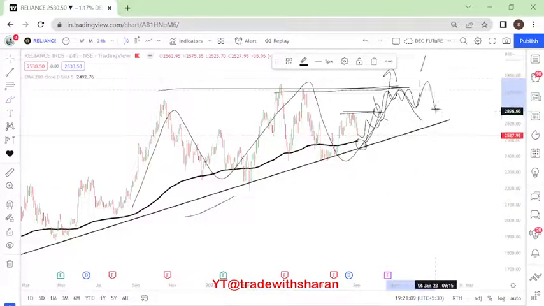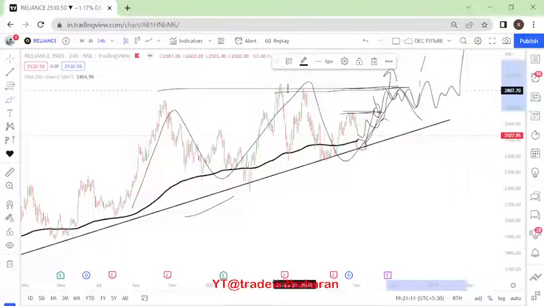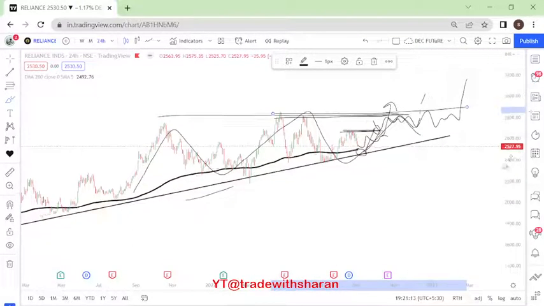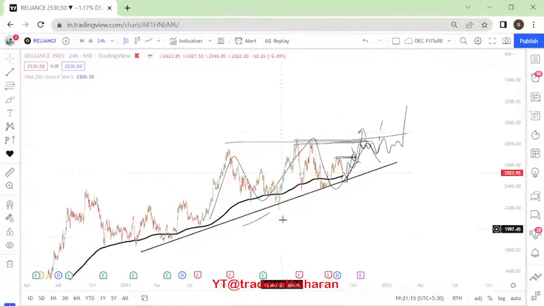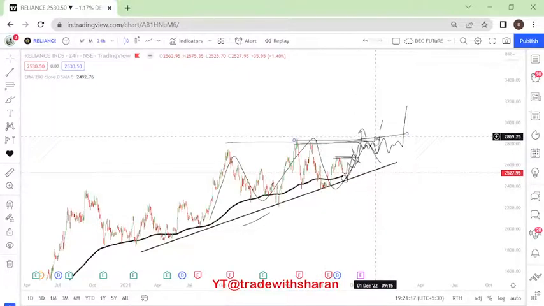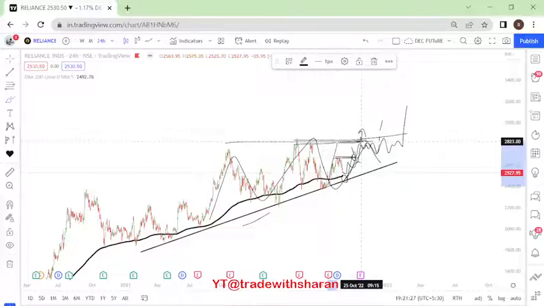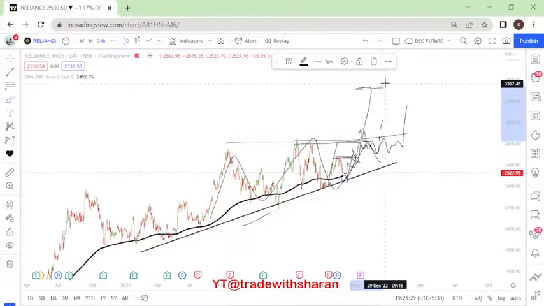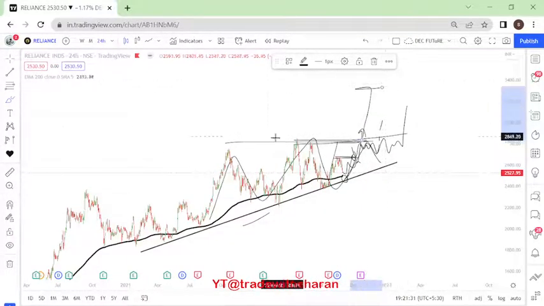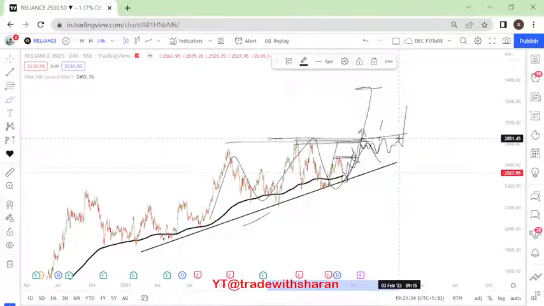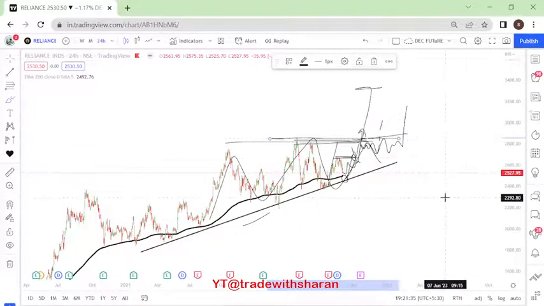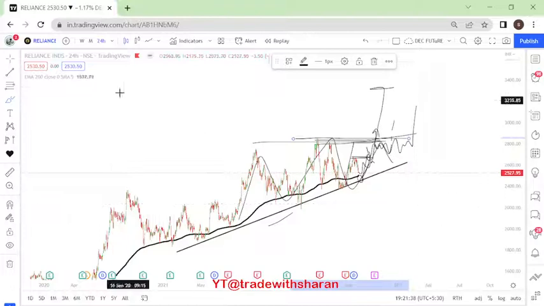It will act for a few days here, and then for a long-term perspective, if somebody wants to hold for a very long term, you can enter around 2862, which is the all-time high, for higher levels. If this is forming an ascending triangle, 2462 is 10% to 15%, so above this there will be a 15% move that we should get above the all-time high. This is for Reliance.